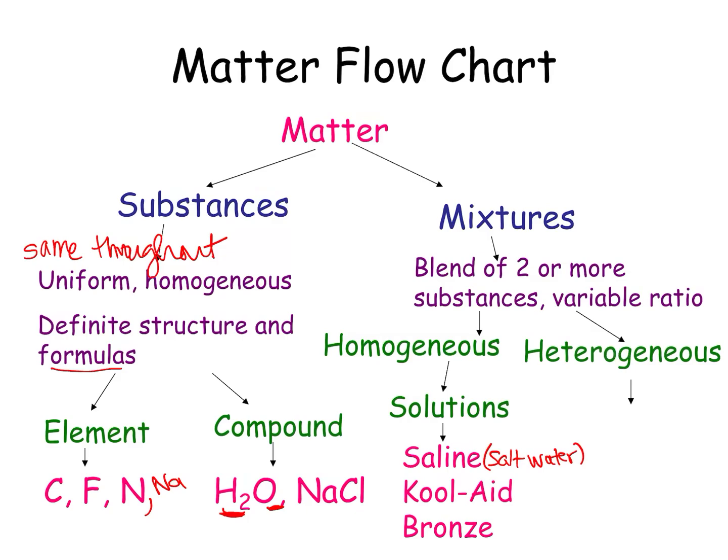Then, of course, we have heterogeneous, which would be different. Things like soil. In soil, you see there's maybe rocks or pieces of grass or stones or humus, which is like the brown, earthy stuff. All those different things. Chex Mix, which is a variety of different pieces, the kinds of squares, and then they have the little bread things, and then the swirly bread things. So those are heterogeneous mixtures.